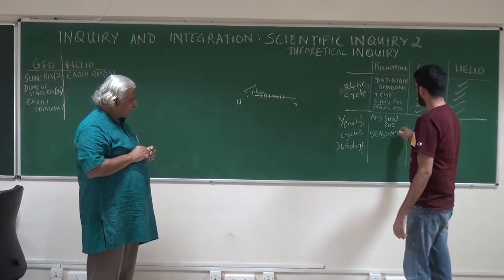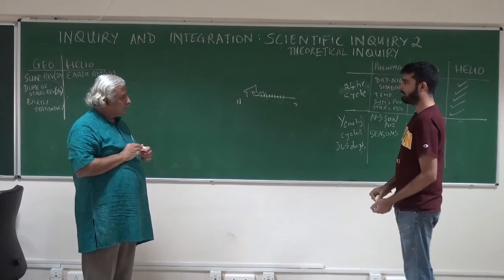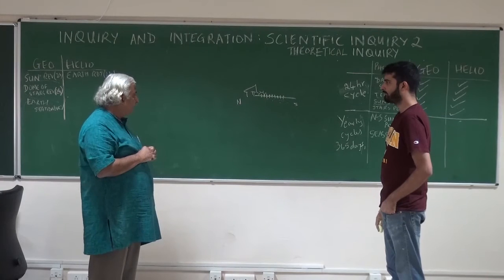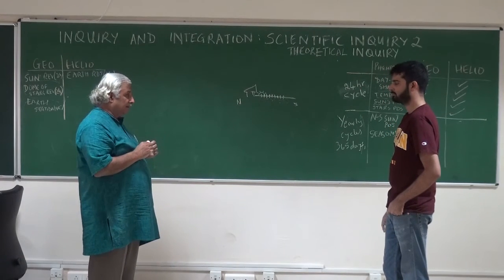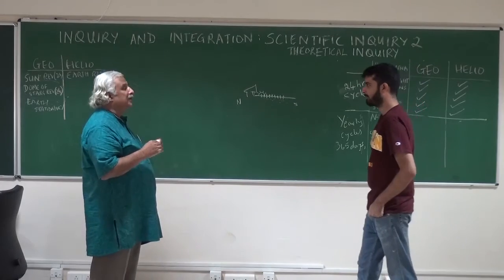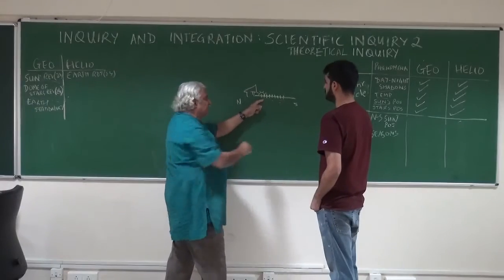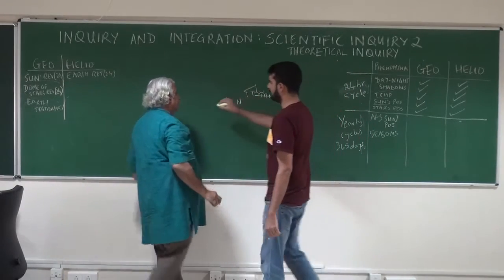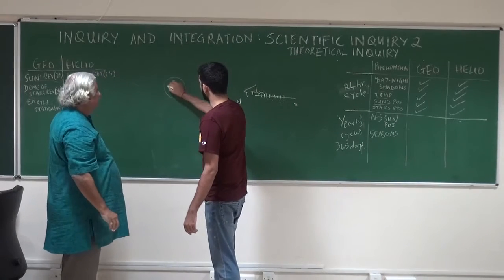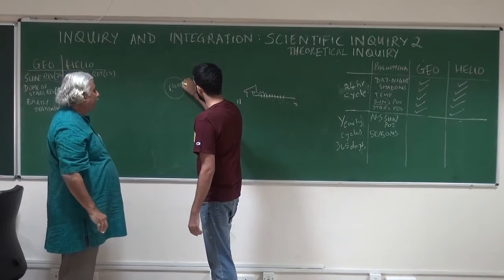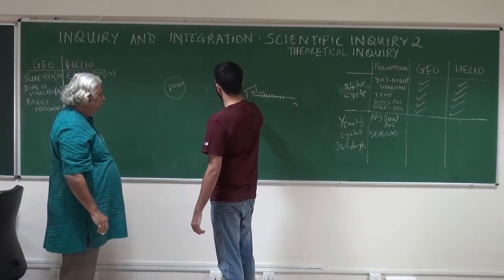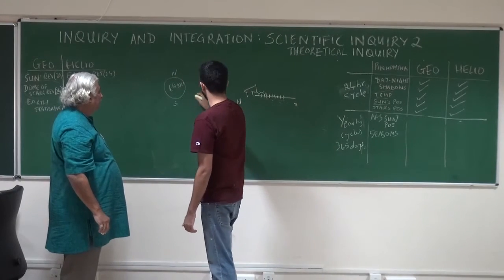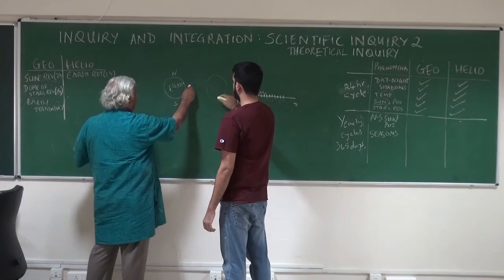So how can we explain this using the geocentric theory? Well, one way of explaining that will be to say exactly that's what happens. The sun oscillates between the north and south. So in addition to this movement, which is east-west, the sun will also do this, oscillate. Let's draw that for some clarity. You have this as the earth. And this is the geocentric theory, so the sun is revolving around here. Let's assume this is the north and this is the south of the earth. And this is the east and west?